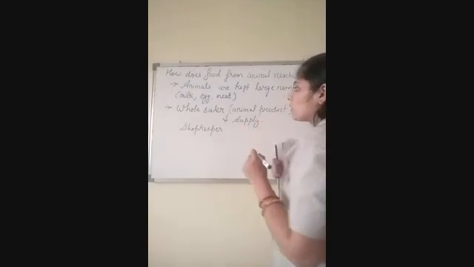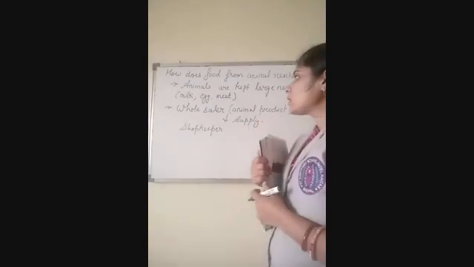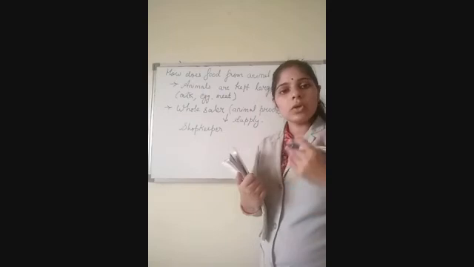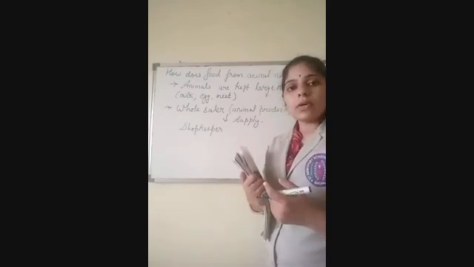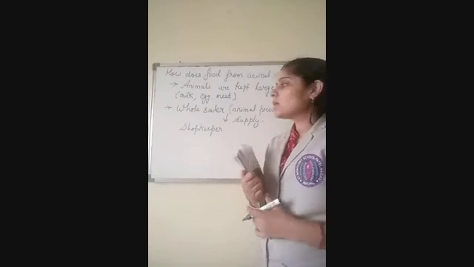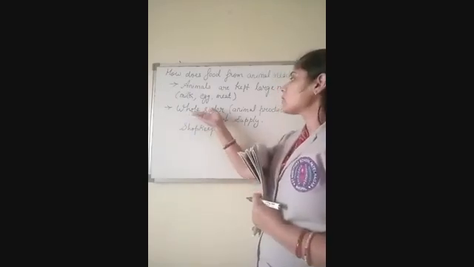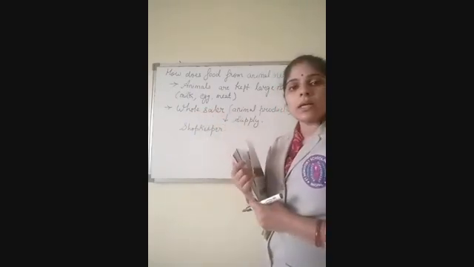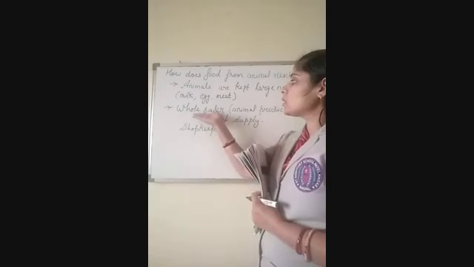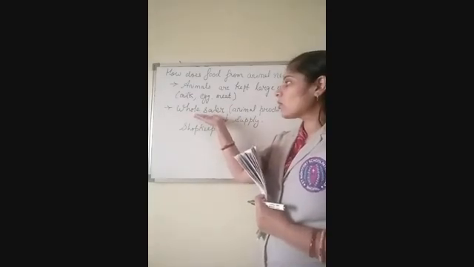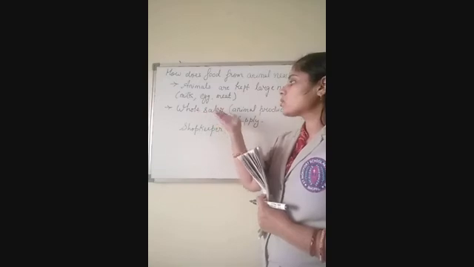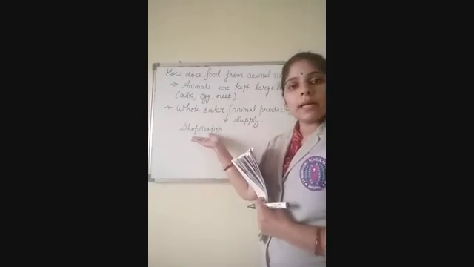See, when you are going to the market and buying a lot of things, you are getting some discount and concession. In the same way, when the wholesaler is buying things in large quantity, the wholesaler is getting the things at a low cost, which are sold to the shopkeeper at a high cost. Suppose I am talking about eggs.